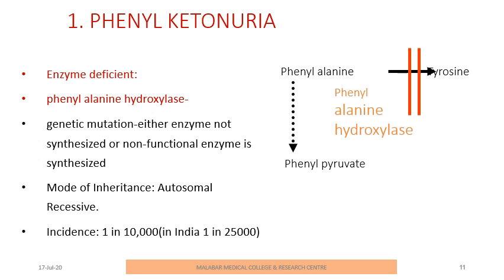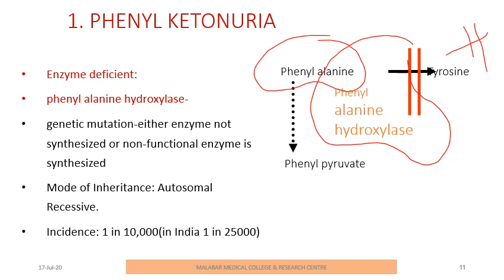Now, regarding the disorders associated with phenylalanine and tyrosine, we have seen many disorders like phenylketonuria, albinism, alkaptonuria, hyperthyroxinemias, etc. Among these, phenylketonuria is very important because this is an inborn error of metabolism with maximum mental retardation. This occurs due to deficiency of phenylalanine hydroxylase enzyme. So what will happen? The conversion of phenylalanine to tyrosine does not occur and accumulation of phenylalanine occurs. This phenylalanine enters alternative pathways and excretion of keto derivatives of phenylalanine occurs. That is the disease phenylketonuria.